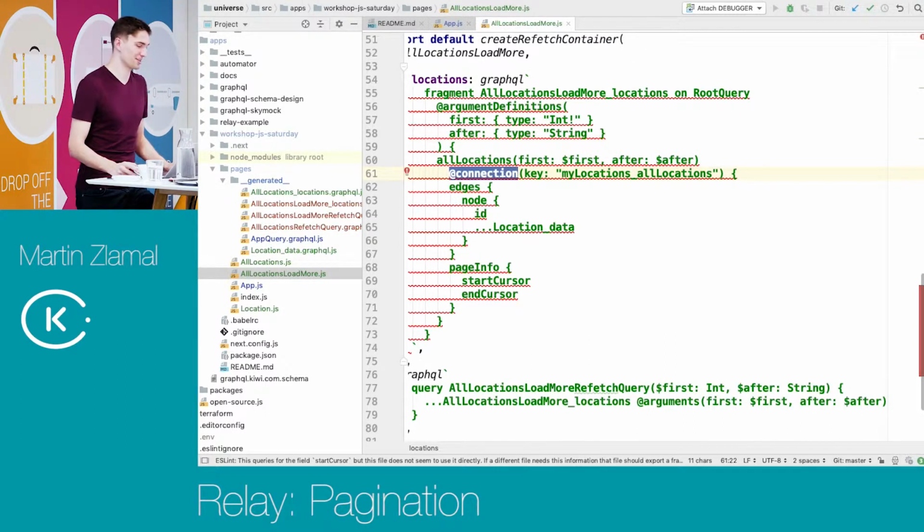My funny use case for this key is that if you have two lists with, let's say, two locations on the website and you use the same key name, then if you change something in one list, it changes even in the other list. So you can make really fun bugs. Yeah, we will see it in use later when we look at mutations.